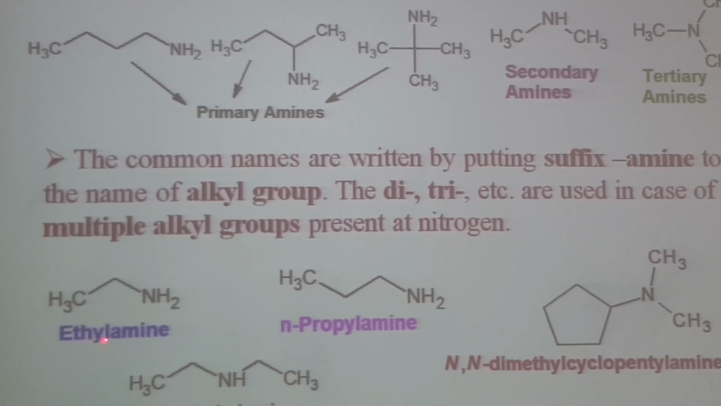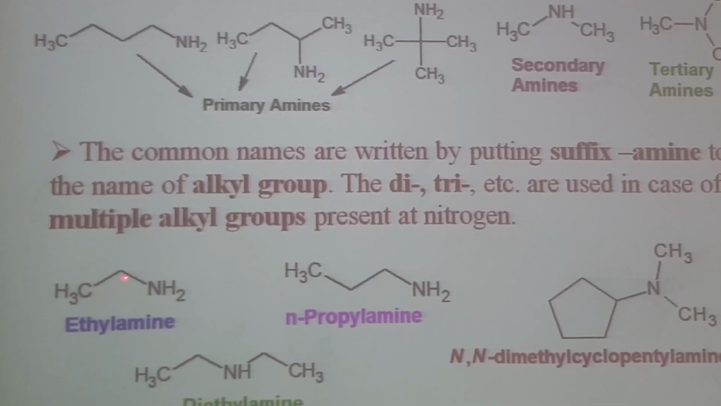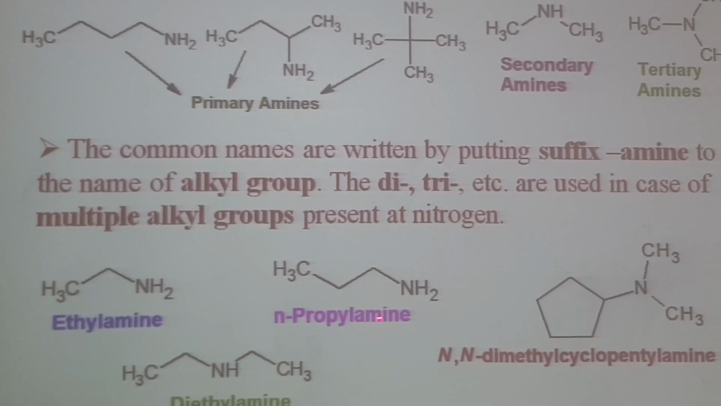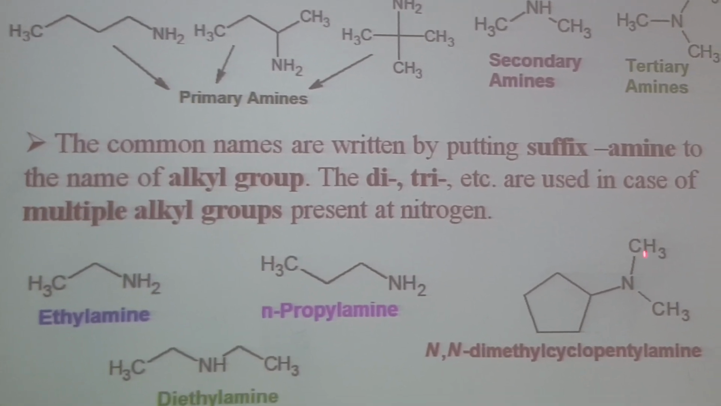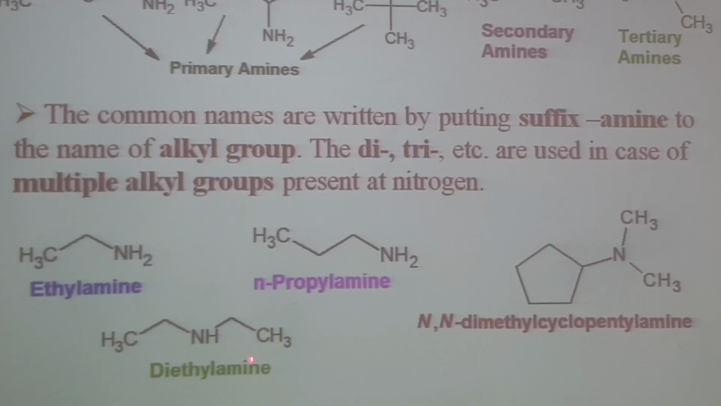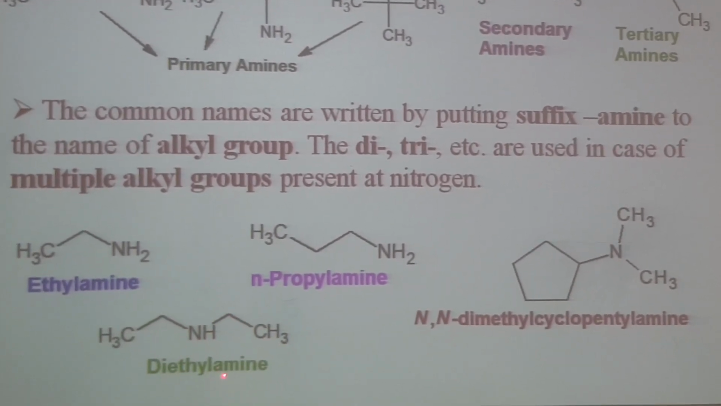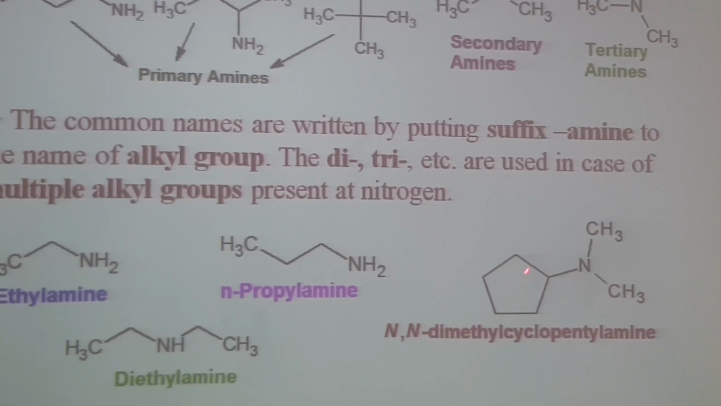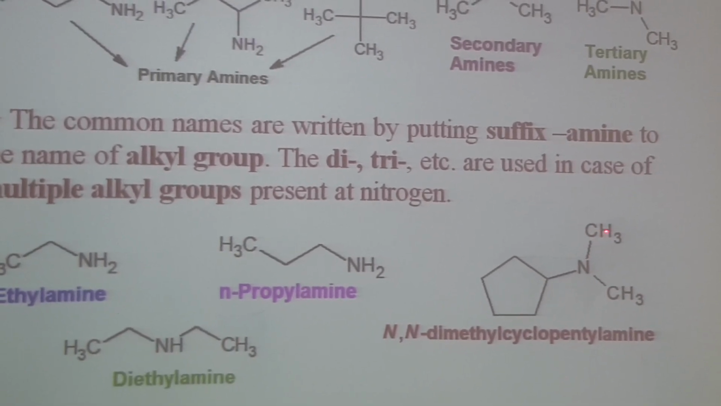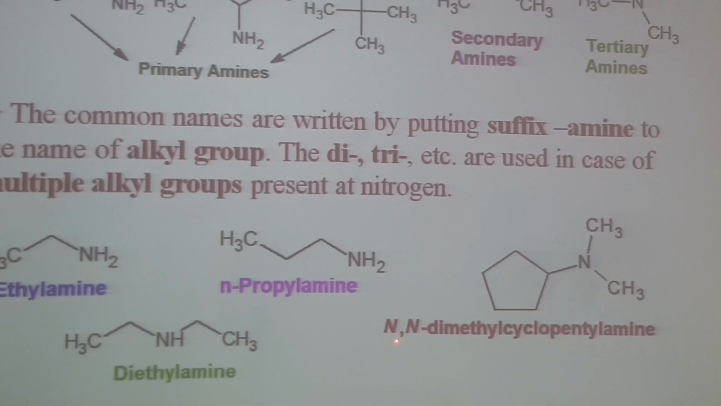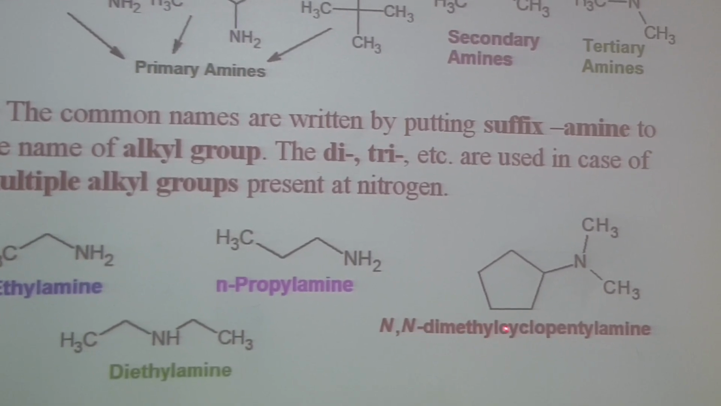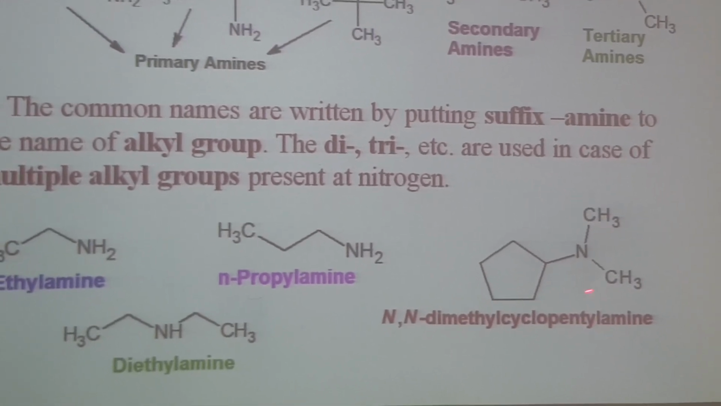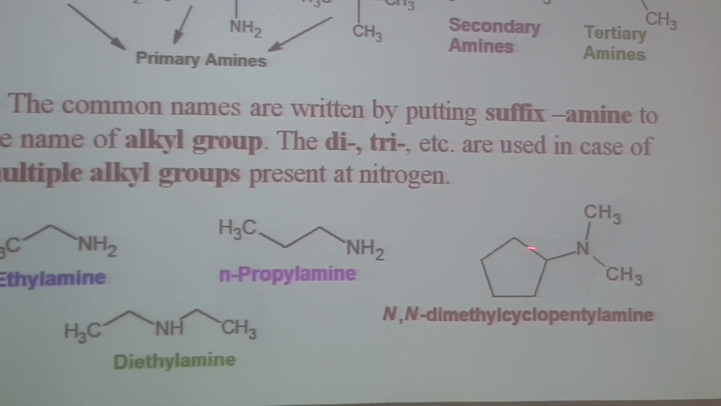For example, it is ethylamine. Okay, the ethyl group is present with NH2, ethylamine. Here we have propylamine. So here we have multiple groups. Here we have 2 groups. So 2 ethyl groups are present, diethylamine. Here we have 3 alkyl groups present, a tertiary amine, and 2 methyl groups are present at nitrogen, dimethyl, and this is cyclopentylamine. So 3 groups are mentioned in case of naming these compounds.